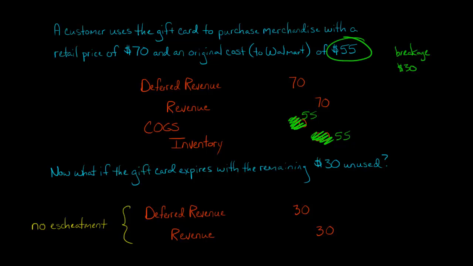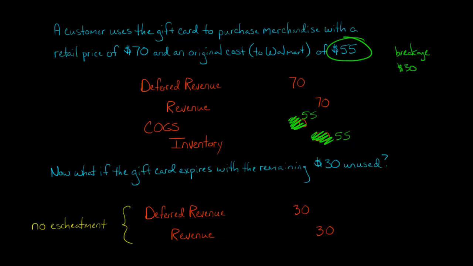Well, does that state have escheatment laws or not? If that state does not have escheatment laws, then Walmart is going to debit deferred revenue for $30 and then credit revenue for $30. This is basically a similar journal entry to the one right here, only they don't have to debit COGS and credit inventory because they haven't gotten rid of any inventory. They basically recognize the remaining $30 on the gift card as revenue.